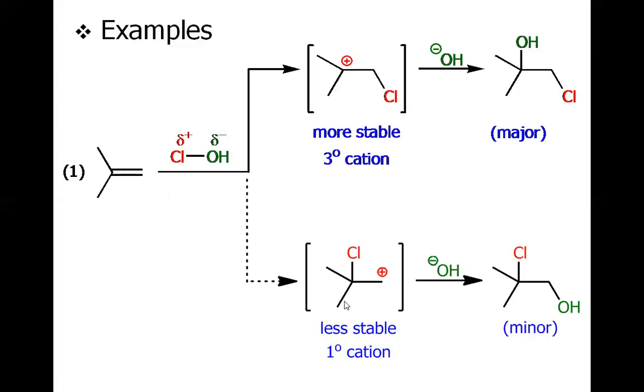It's the same thing that we have just discussed. For example, in this compound ClOH, Cl is partial positive because oxygen is the more electronegative atom. So this chlorine will attach to the terminal carbon, leaving the central carbon as a carbocation, which is tertiary in nature, and it will be immediately captured by the hydroxide to afford this major product.